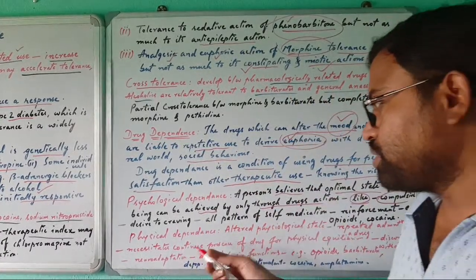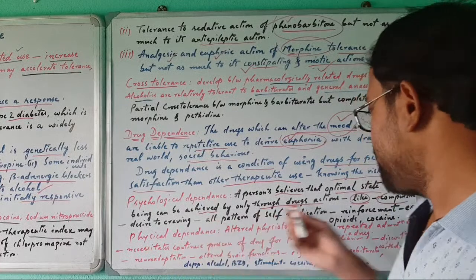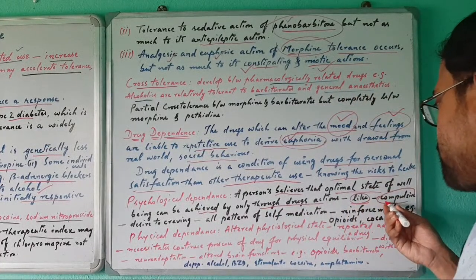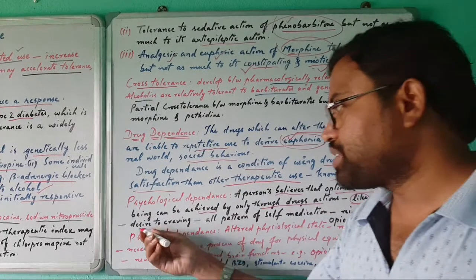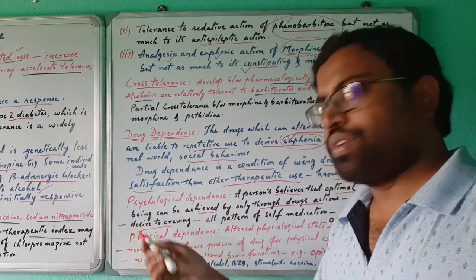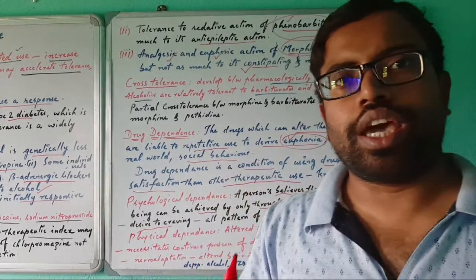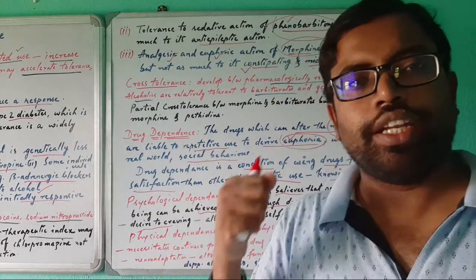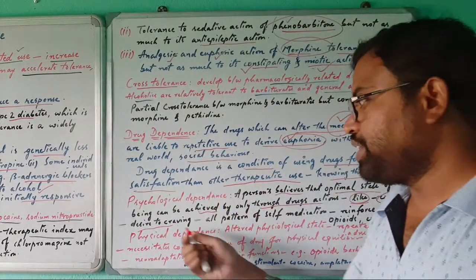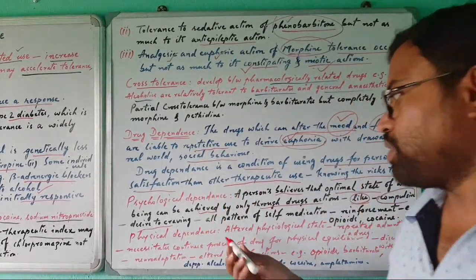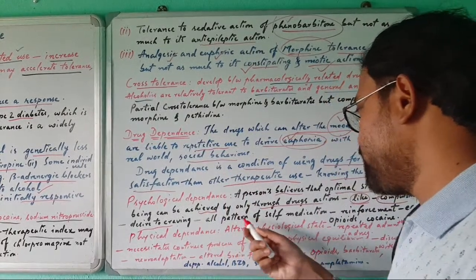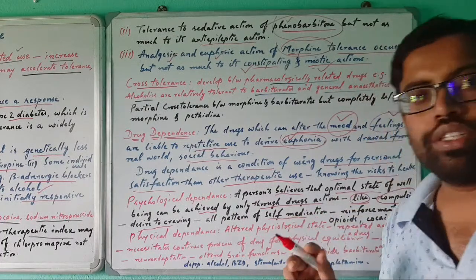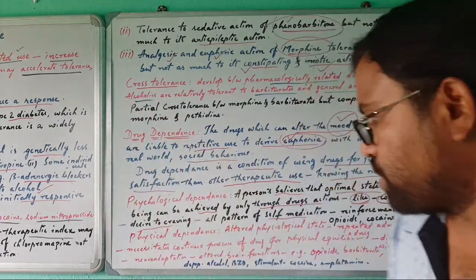Then his liking for that drug becomes compulsory, with desire and craving. Initially he just has a desire, then after a long time he has craving, meaning yes, I need that. He develops an intense desire. Then a pattern of self medication starts.